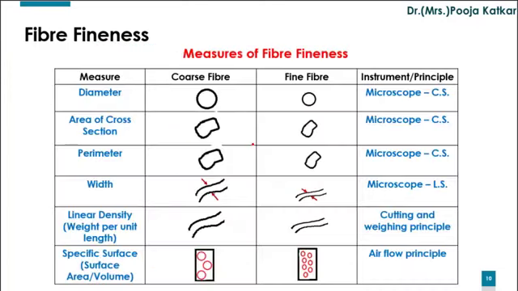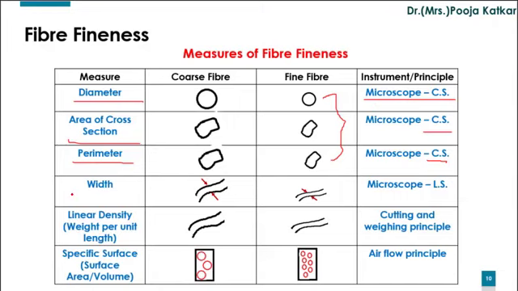So in all, there are 6 measures of fiber fineness. First is diameter, second is area of cross section, third perimeter. All the 3 measures, they need microscope, and we have to cut sections of the fiber. So these are time consuming methods, required skilled person.